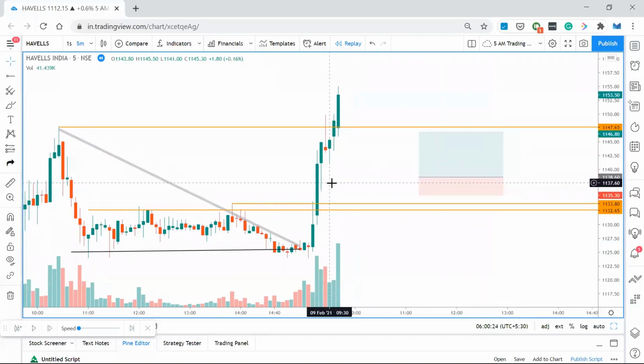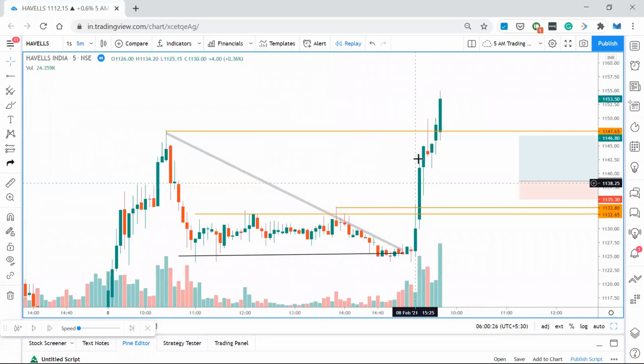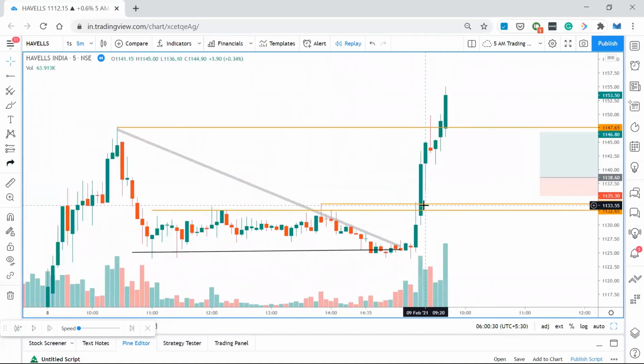And then what happens is the price will not keep moving up at a stretch. It will take some break. So you must understand that in a strong up move, there should be one small candle, a red candle or a doji candle, where it takes some kind of a break. So it's a 5 minute candle.